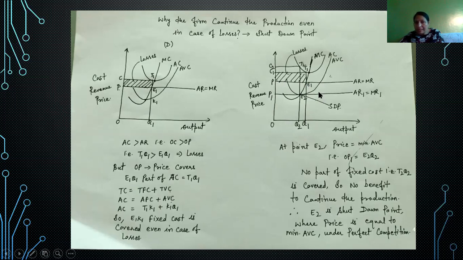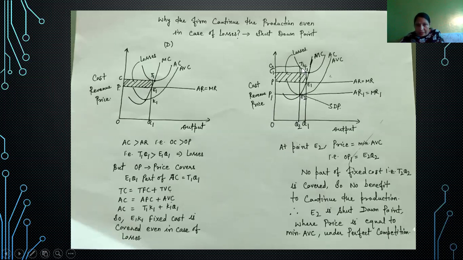But if price declines from OP to OP1, then there is a new AR1=MR1 curve, and the MC curve cuts this curve at point E2. Now at point E2, the firm is in equilibrium, but the available price OP1 just covers variable cost only.